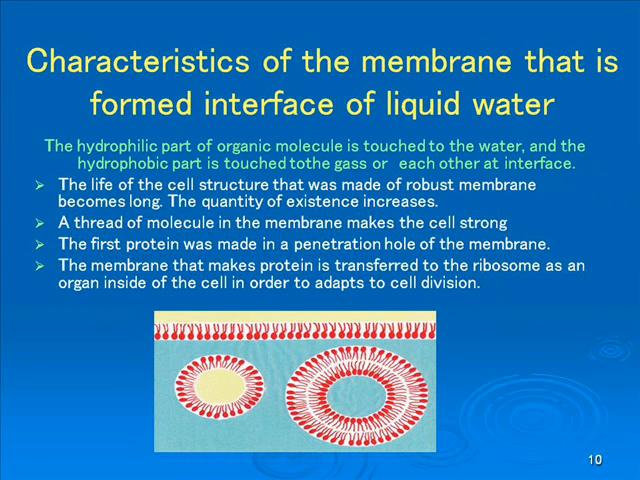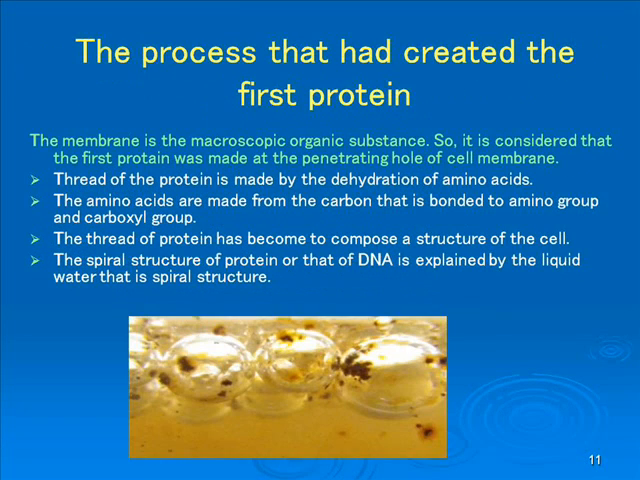A double layer of membrane is made inside the water. That is, the hydrophilic part touches the water, and the hydrophobic parts touch each other. The life of a structure made of robust membrane becomes long. When it survives a long time, the quantity of its existence increases. If it survives a long time, it is able to evolve. If there is a thread of molecules in the membrane, it makes the membrane strong.